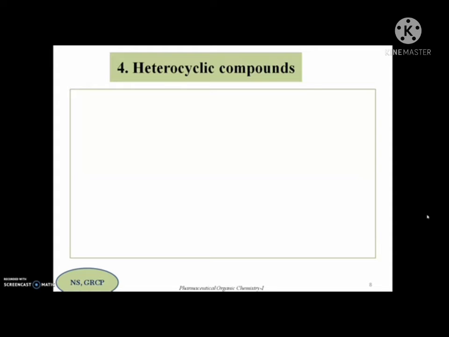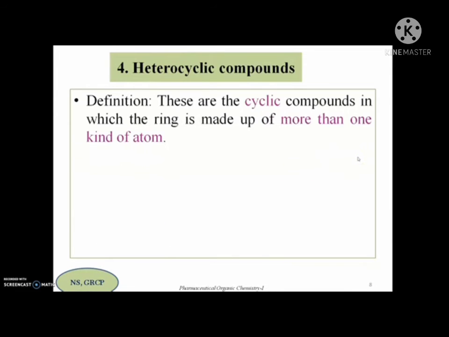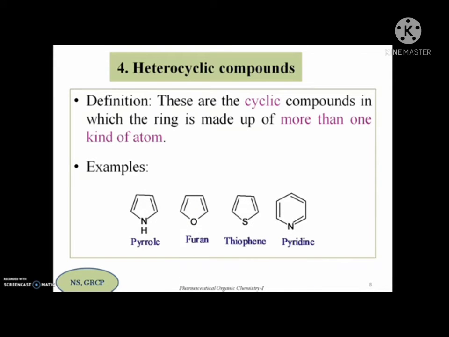But in these compounds, the name itself indicates they are cyclic systems, but they are hetero. That means the ring is not made up of similar kinds of atoms. So these are cyclic systems in which the ring is made up of more than one kind of atom. That means atoms other than carbon will also be present in the cyclic ring.